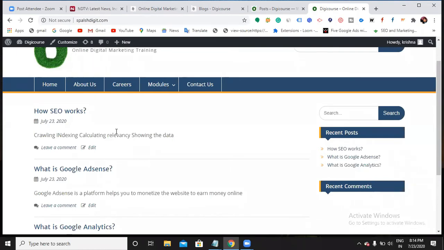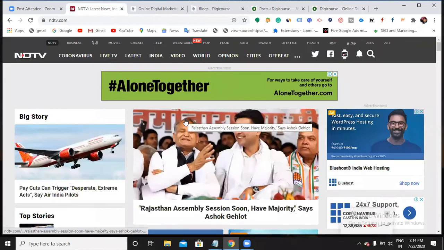Tomorrow's blog, yeah. So what is happening here? This front page displays all your latest posts. That is how NDTV works, right? The NDTV front page is always fresh. It is always showing the recent posts.